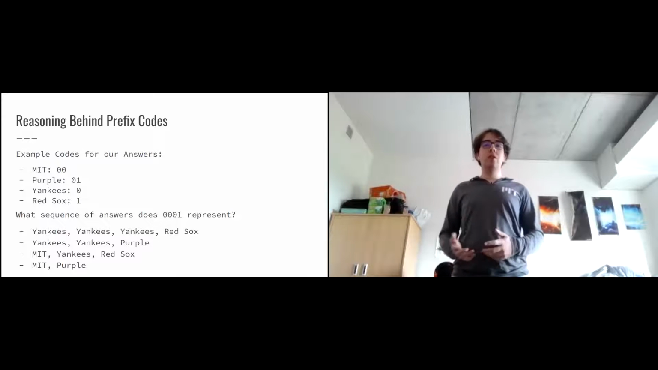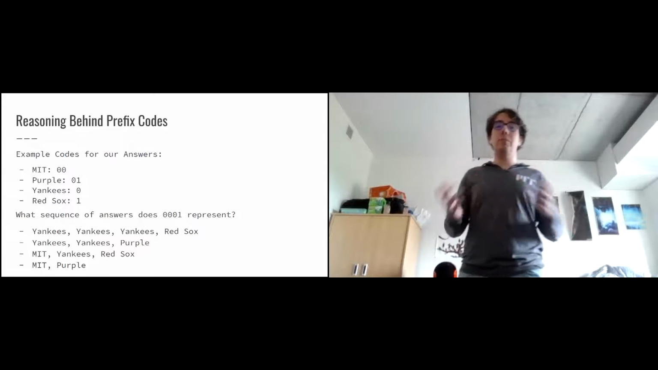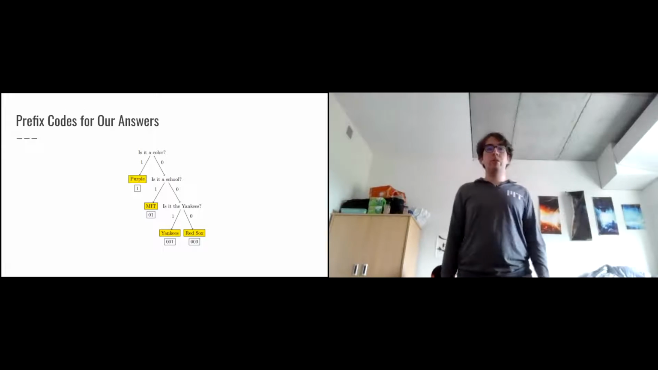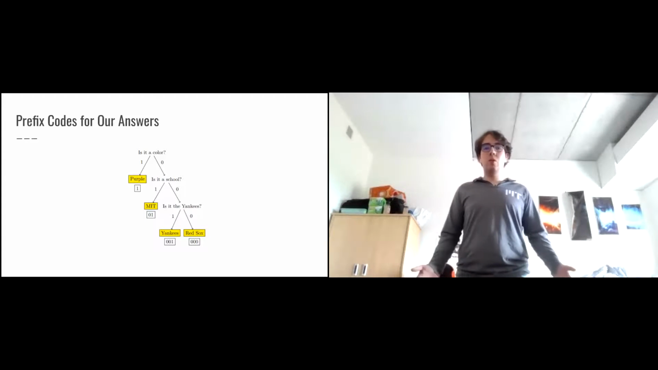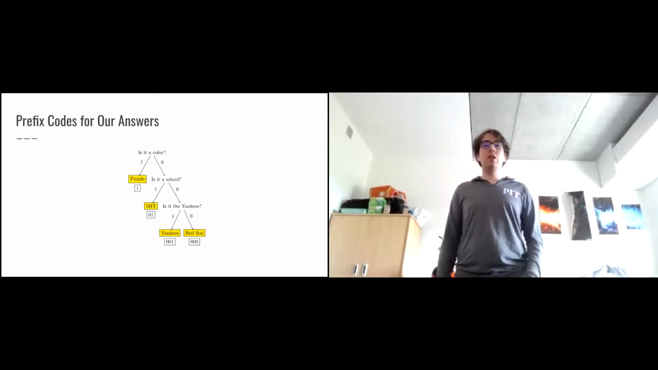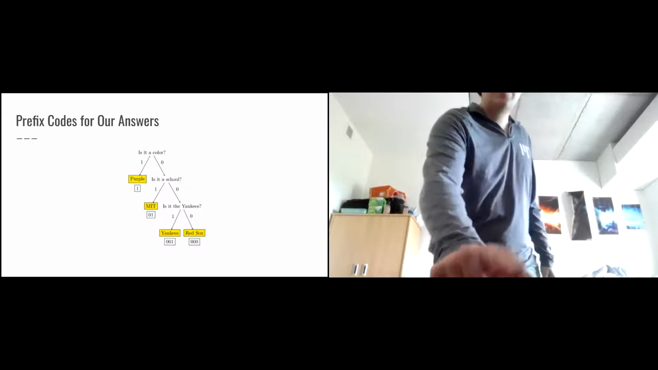But by using prefix codes where it's not the prefix of any other code, we can ensure that there's no ambiguity and it's perfect for our problem. So the actual prefix codes for our answers could be as following. We represent purple with 1, MIT with 01, Yankees with 001, and Red Sox with 000. So basically it operates by just, if it's yes, we represent it with a 1. If it's no, we represent it with a 0. So the left in the tree is a 1, right in the tree is a 0.